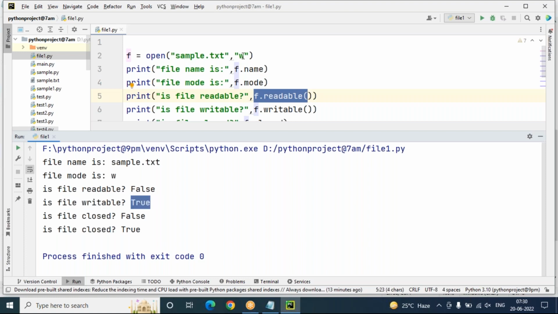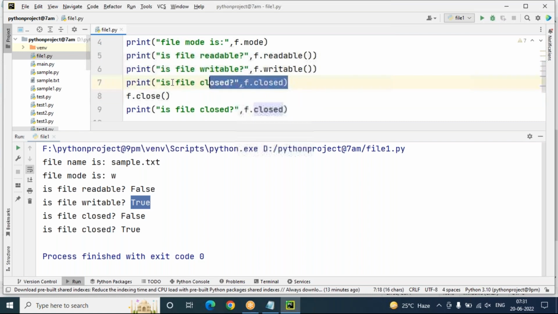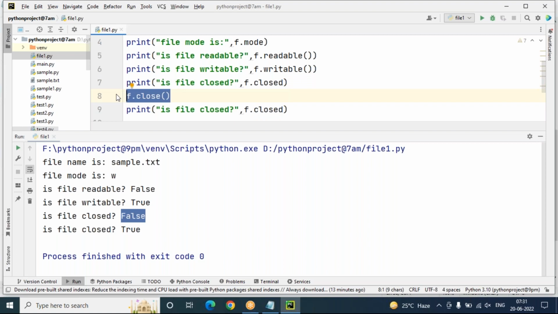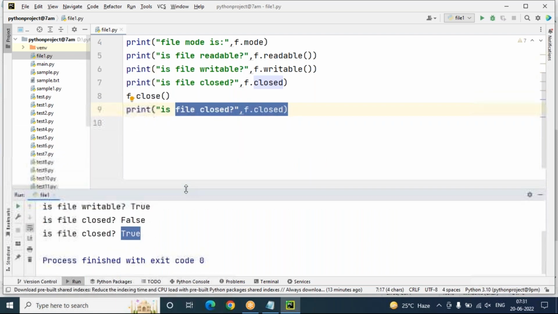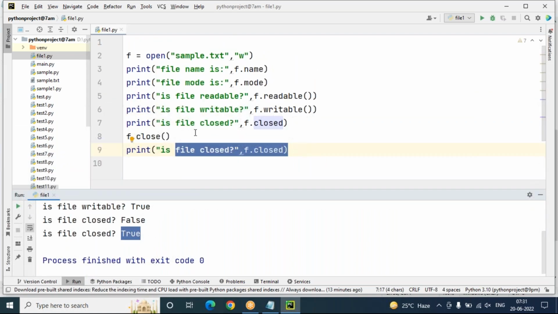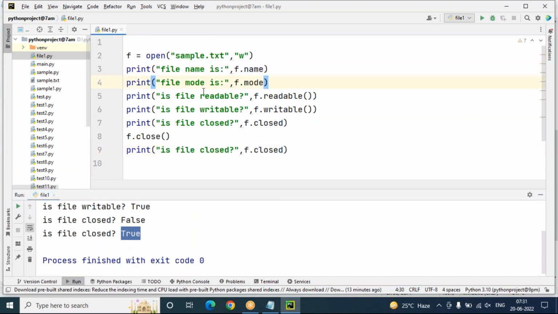Yes, it is writable because we used W mode. Is file closed in this case? No, so far it's not closed, that's false. After closing that file, again I'm checking is file closed? Yes, it is closed now. Here it returned true. So this is just file properties: how to check whether a file is closed or not, readable or not, writable, or the file name and file mode.